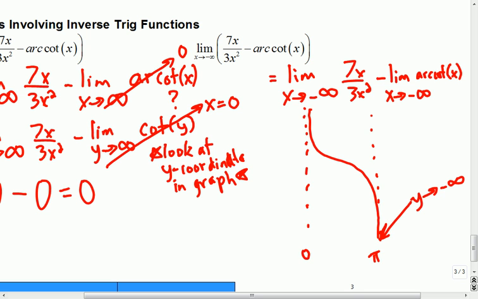X and y are switched. So if y is going to negative infinity, the value I'm approaching is pi. Okay, so this here would end up going towards pi, and this one would still be 0. So this limit would be negative pi.